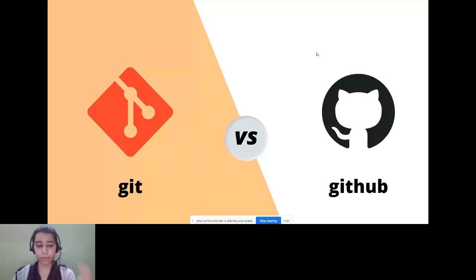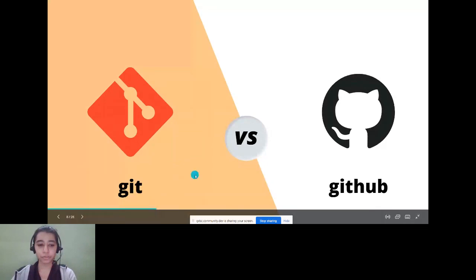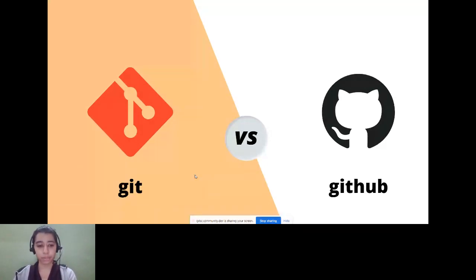So instead of doing that, you can use a version control system. So how will it help? It will automatically do all that for you. If you use a VCS, meaning version control system, it will show you what part of the code was changed exactly and why it was changed and who changed it. So all those details will be given to you if you use a version control system, which makes the task very easy as compared to doing it manually.